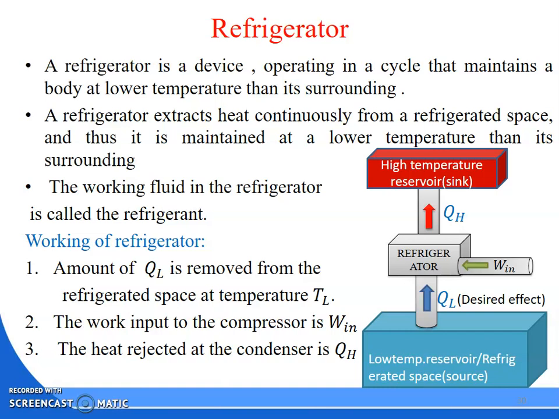Okay. So the refrigerator extracts heat continuously from the refrigerated space. The refrigerated space means the low temperature. The refrigerator extracts heat from the low temperature. So where you are taking the heat, that is known as your what? Source. So from the low temperature reservoir, the refrigerated space, the refrigerator takes QL amount of heat. How much amount of heat? QL. So this is known as the source, from where you take the heat. So QL amount of heat will be extracted from the refrigerated space and it will be sent to the refrigerator.